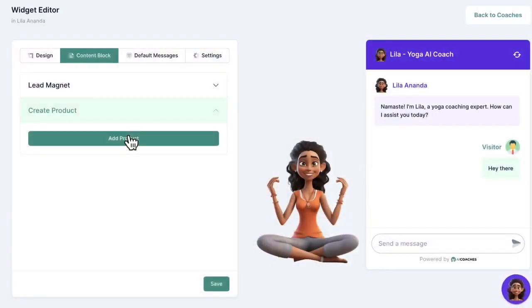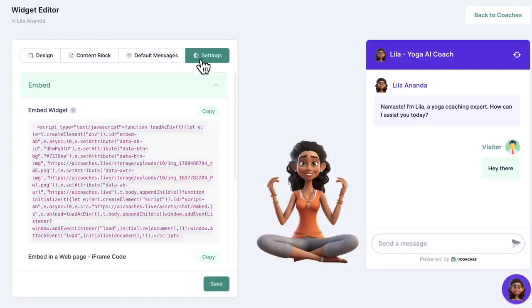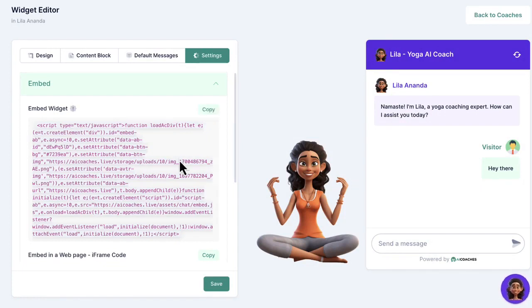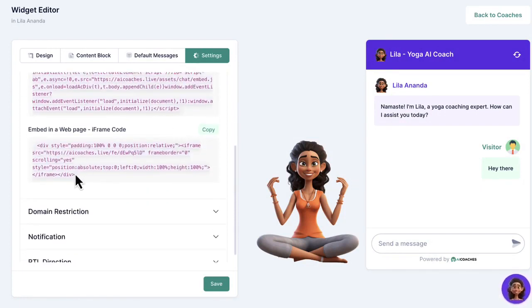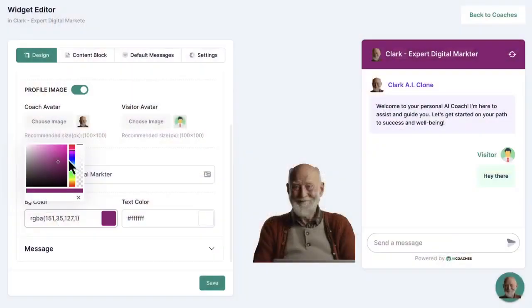Then finally, preview your AI coach and embed it anywhere you want as a pop-up or as an inline embed. You can view analytics, leads, stats, and more in just a click. And that's it. How incredibly easy was that? Anyone can create an expertly trained AI avatar chatbot regardless of technical know-how or experience now in seconds.